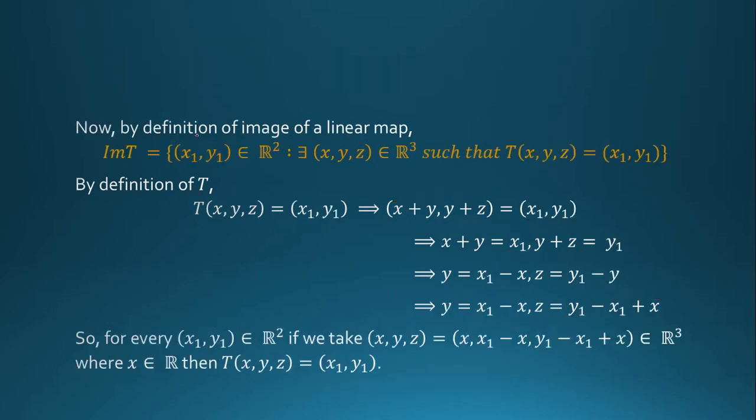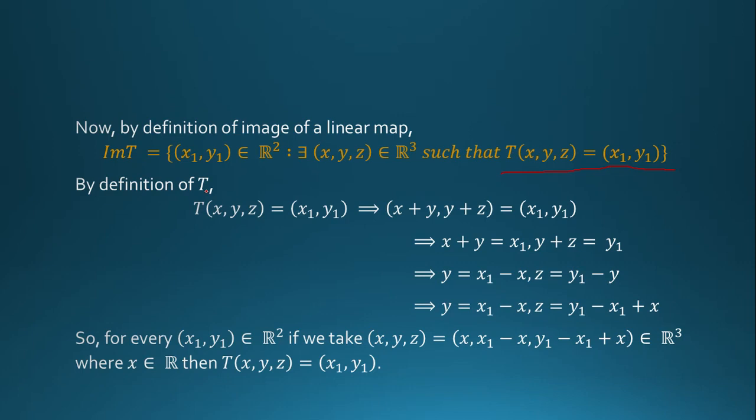Now by definition of image of a linear map, image of T is equal to x1, y1 belongs to R2. There exists x, y, z belongs to R3 such that transformation of x, y, z is equal to x1, y1.